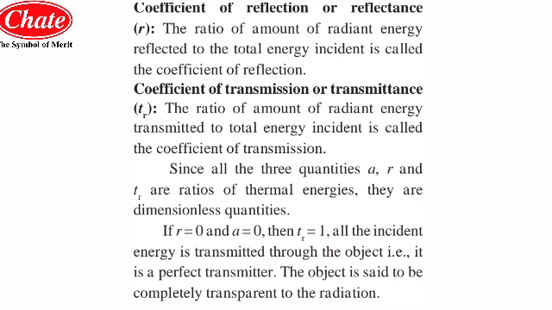Now since all three quantities, that is the absorptivity, reflectivity and the transmittivity, are ratios of thermal energies, they are dimensionless quantities. If r is equal to 0, a is equal to 0 and tr is equal to 1, it means there is no reflectivity and no absorptivity, so the transmittivity will be 1. So all the incident energy is transmitted through the object, that is, it is the perfect transmitter. Now the object is said to be completely transparent to the radiation.